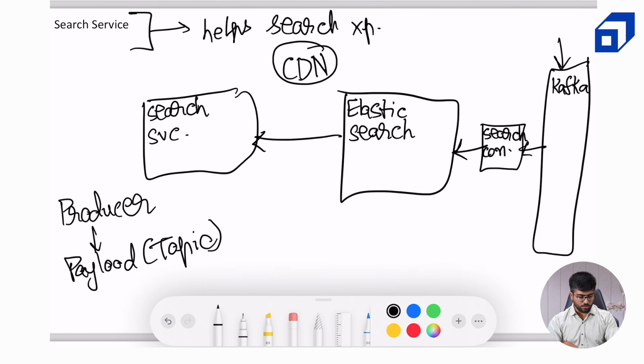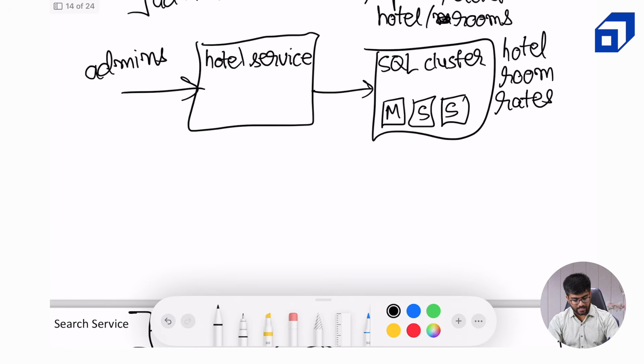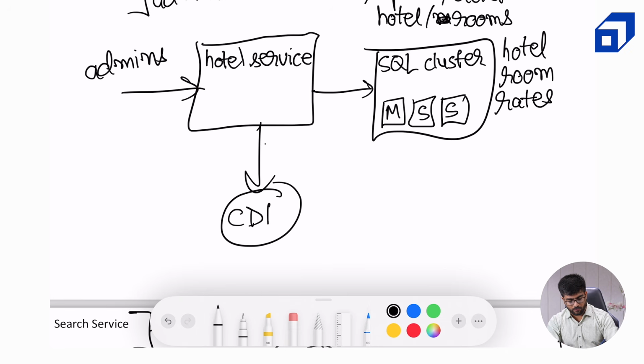So the hotel service can make writes to the CDN for static data like hotel photos, room photos, and some other static data if it is available.